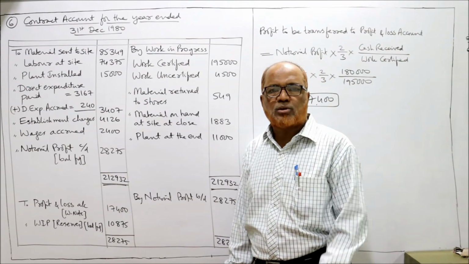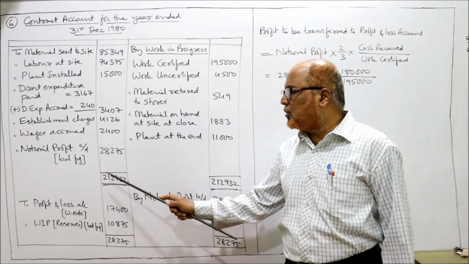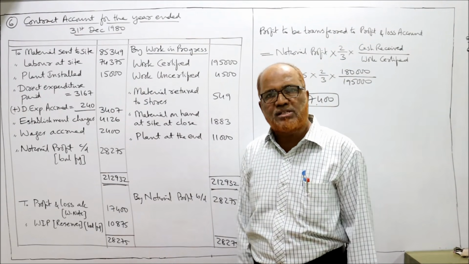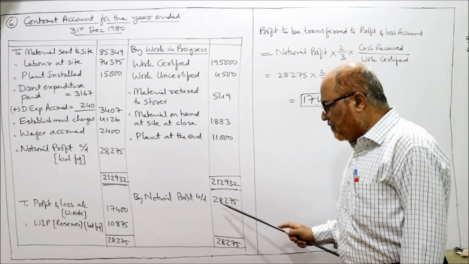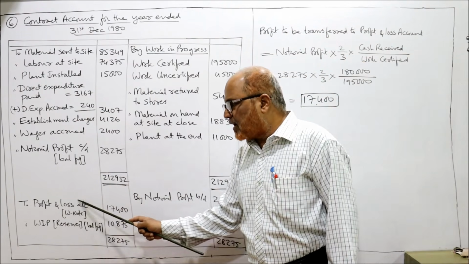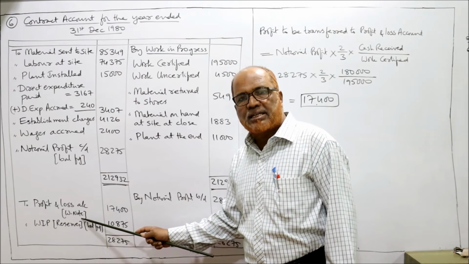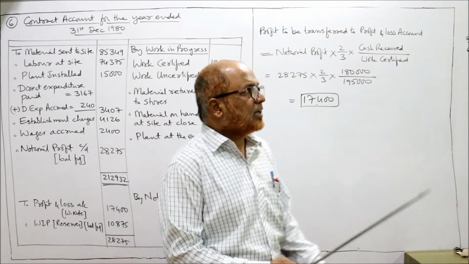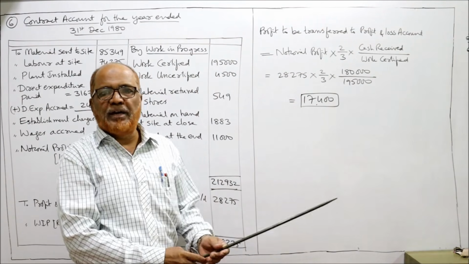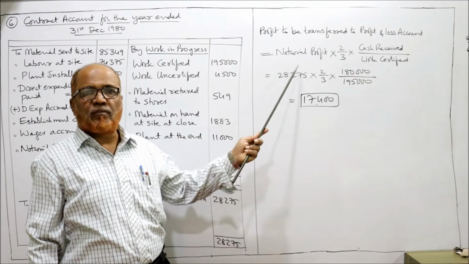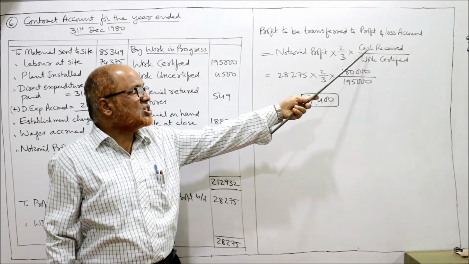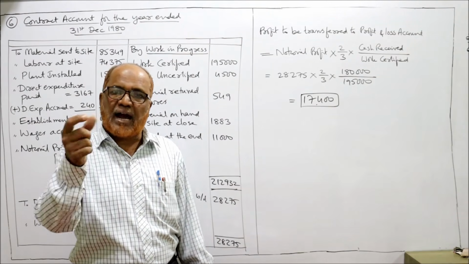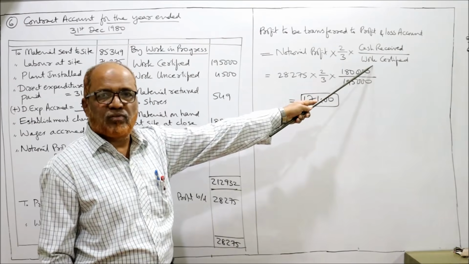Notional profit 28,275. Out of this 28,275, some profit will be transferred to P&L account and the balance will be transferred to reserve. So by notional profit 28,275 to P&L account, profit and loss account, we will calculate in the working note. To WIP reserves, balancing figure. Now in the working note I have taken profit to be transferred to P&L account. Profit and loss account is notional profit into 2/3 into cash received by work certified. In this problem we are given cash received and work certified. That's why I am applying this formula.